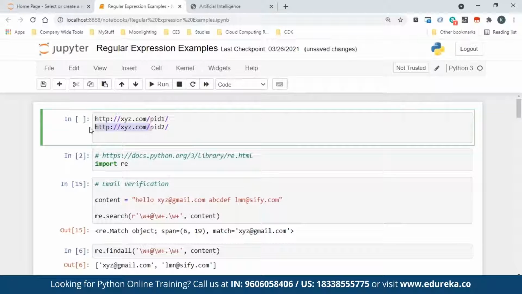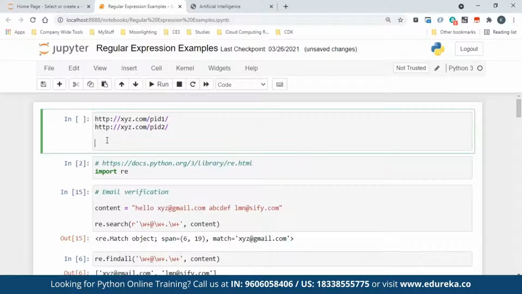So just hypothetically I'm showing, we will see programmatically, but hypothetically think of the use case. This is what we are interested in, right? I just put a parenthesis to say that is the part I am interested in. If I fetch this, don't you think I can fetch all the different product IDs from this set of URLs? So what I am exactly doing here is figuring out a pattern, and this is my pattern. It will start with http xyz.com slash, there is a parenthesis, and whatever is there, it could be PID1, it could be PID2, that's what I'm going to capture. So this is the pattern.